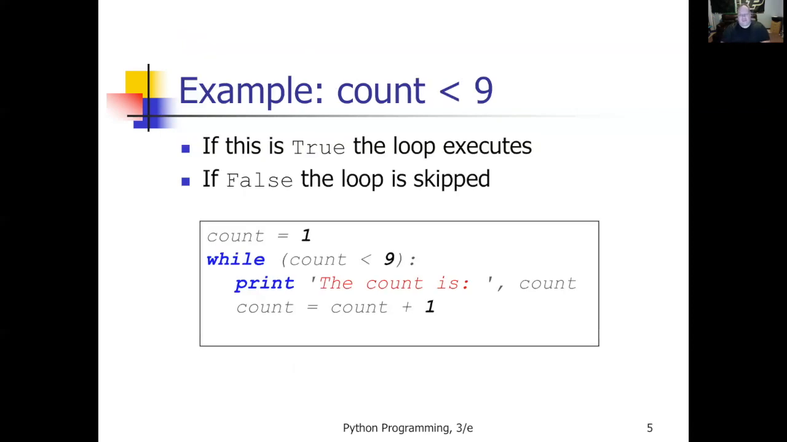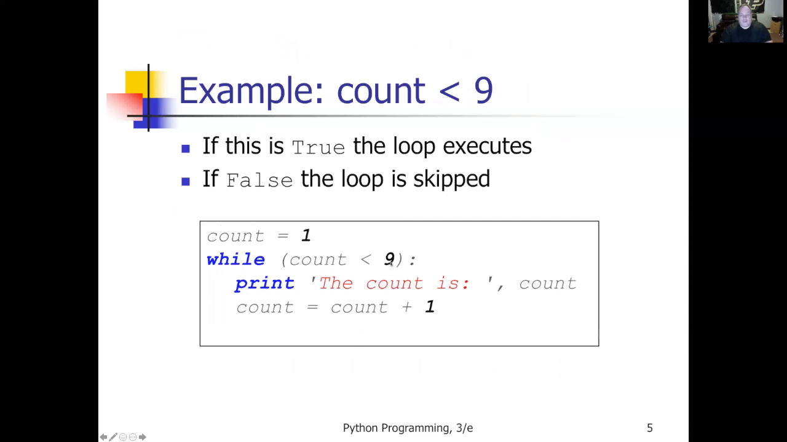So here's a good example. As long as the count variable is less than 9, I want to repeat. So if this is true, count is less than 9, the loop executes. It repeats at least one time. Once it's false, the loop stops. So I start off, I assign 1 to count, count equals 1.